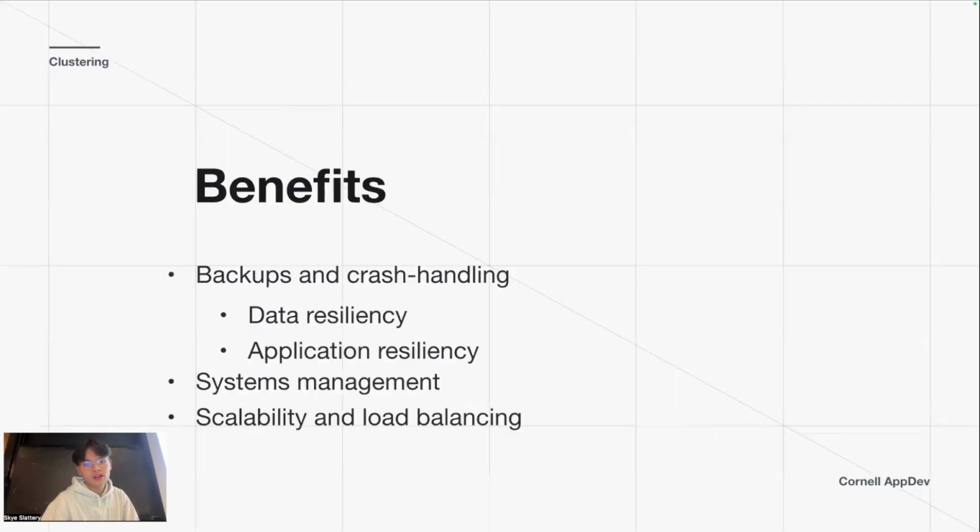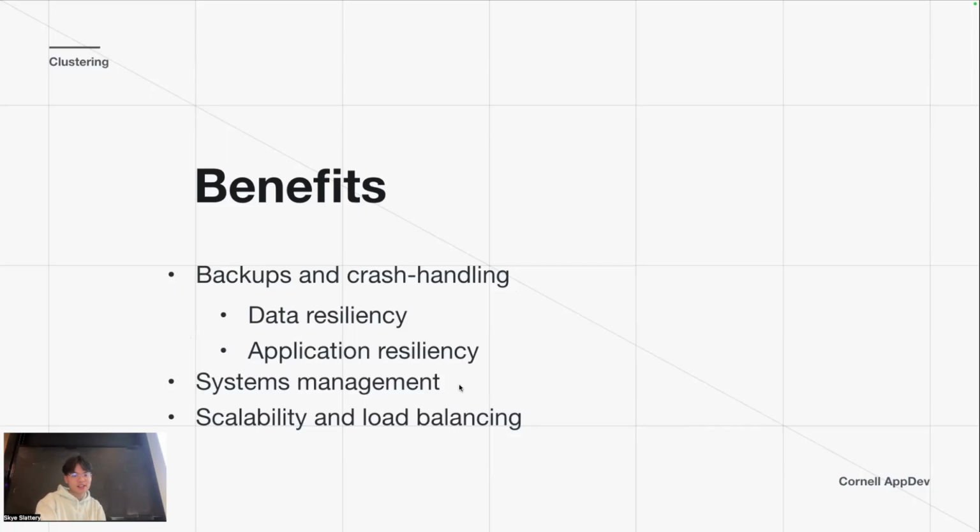The benefits of this are backups and crash handling. Obviously, if one server goes down, hopefully your other servers don't go down. That gives data resiliency and application resiliency. For the apps we build in AppDev, we don't want them to go down at any time. What if Eatery goes down and you don't have any of the dining hall data? That would be catastrophic. So we always have backups, and we also have clusters to make sure it doesn't go down. But I think it went down today for a couple minutes, so sorry about that. We got it back up though.